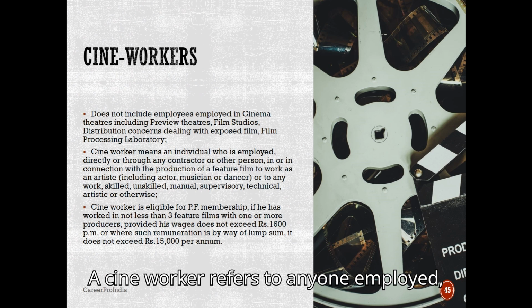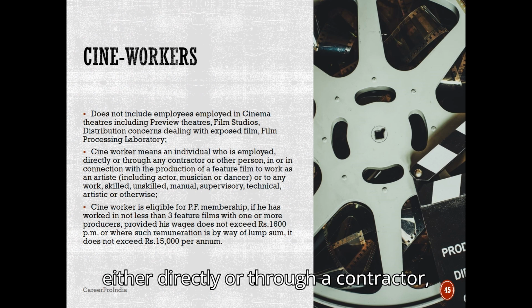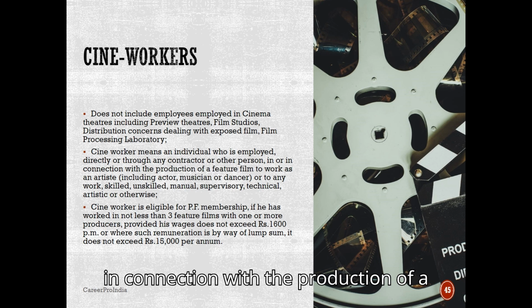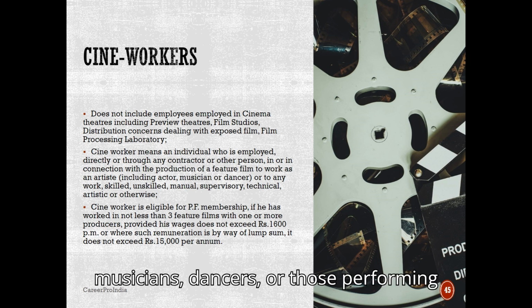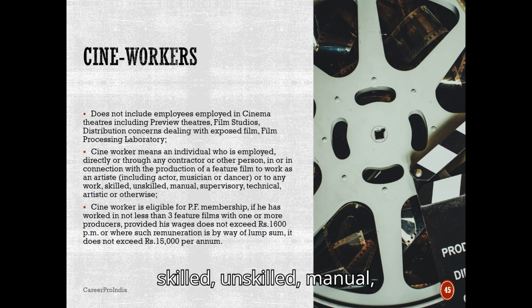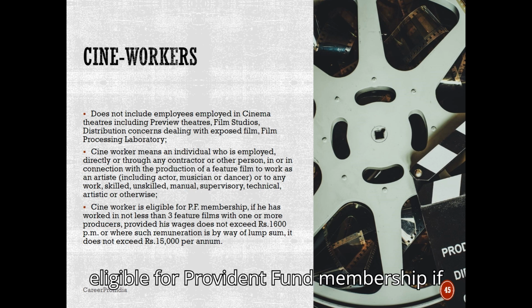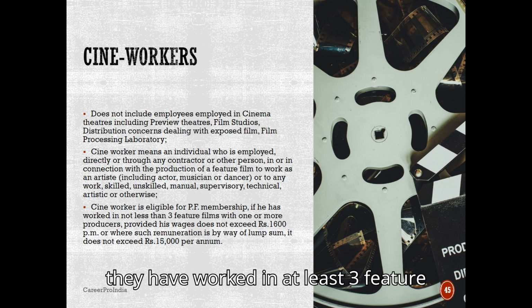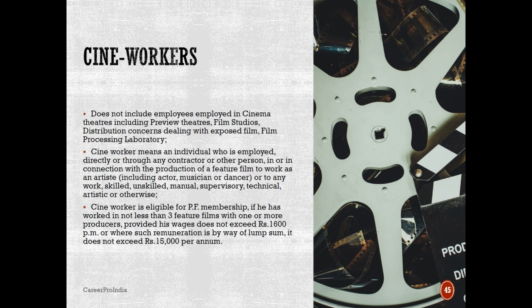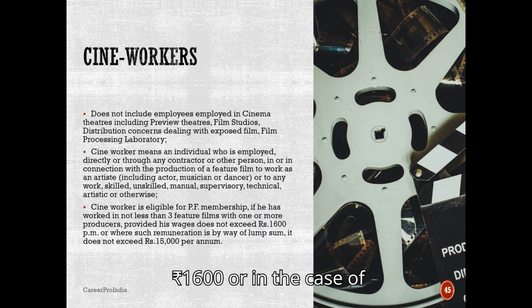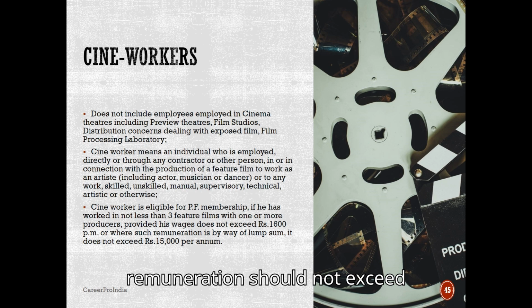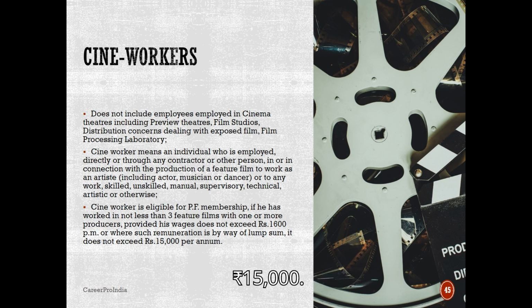A cine worker refers to anyone employed, either directly or through a contractor, in connection with the production of a feature film. This includes artists such as actors, musicians, dancers, or those performing skilled, unskilled, manual, supervisory, technical, or artistic work. A cine worker is eligible for Provident Fund membership if they have worked in at least 3 feature films with 1 or more producers. Their monthly wages must not exceed 1,600 rupees or, in the case of lump sum payments, the total annual remuneration should not exceed 15,000 rupees.